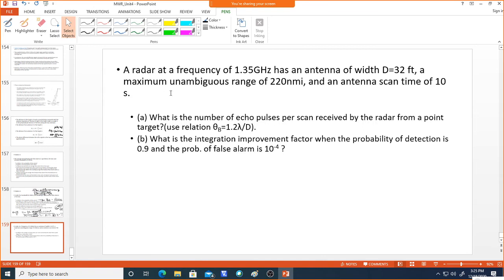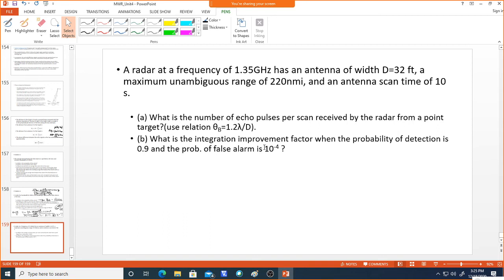So now take another one. A radar at a frequency of 1.35 gigahertz has an antenna width, that is the aperture width, we can take a diameter of 32 feet, a maximum unambiguous range of 220 nautical miles and an antenna scan time of 10 seconds. Now what is the number of echo pulses per scan received by radar from a point target? For the beam width calculation for this antenna, you can use this relation.